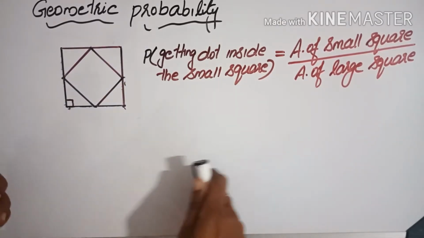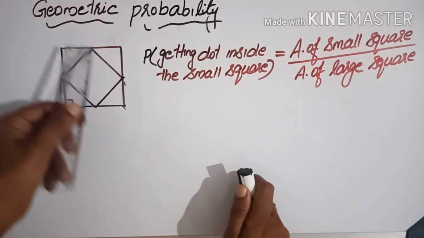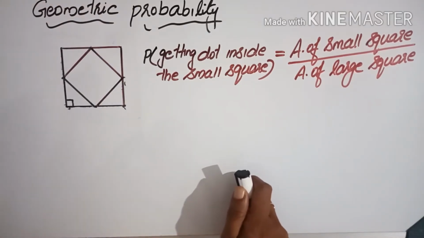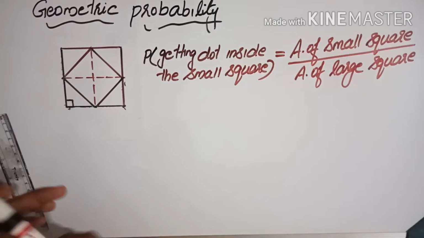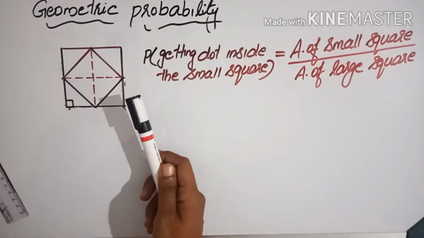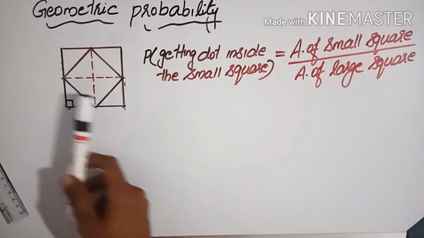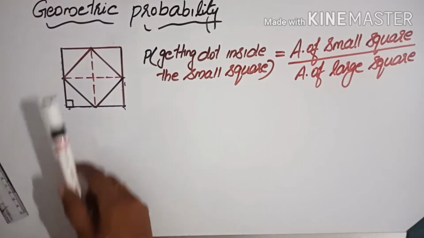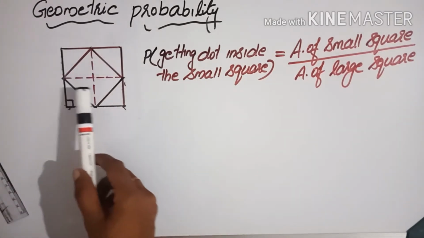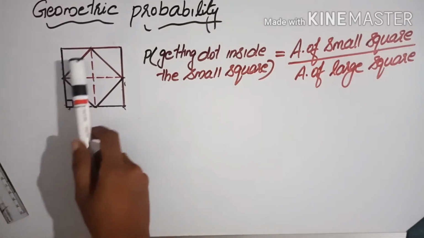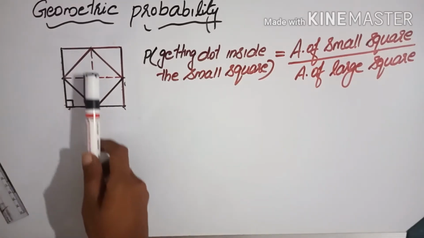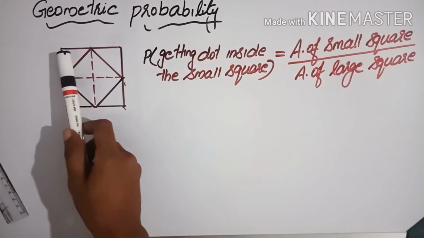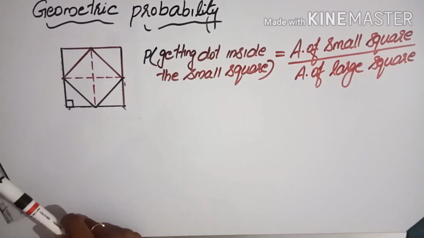Then if we join the opposite vertices of this small square, let's check what will happen. After joining the diagonals, you can see that the large square is divided into 4 equal parts. First part, second part, third part, fourth part. And each part is divided into 2 triangles of equal area.